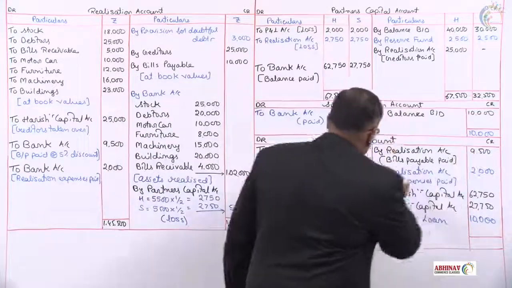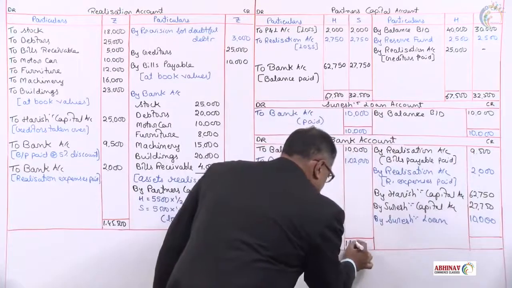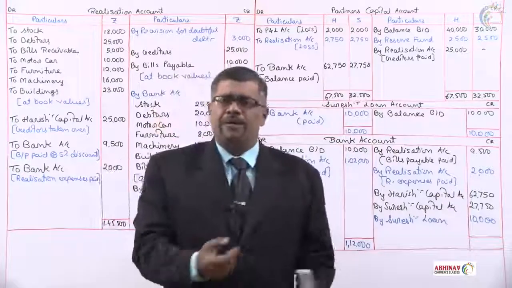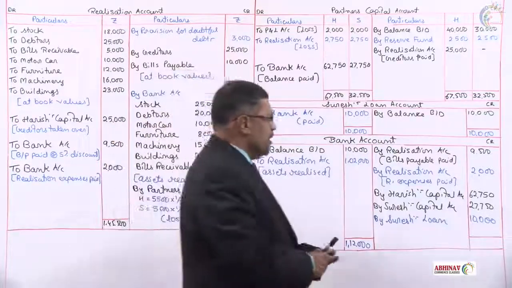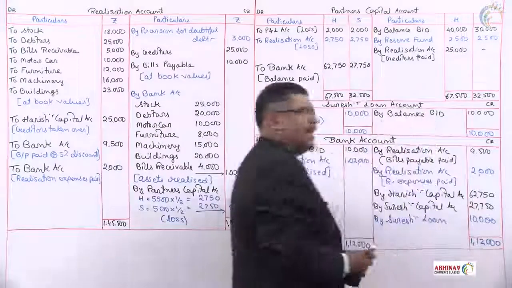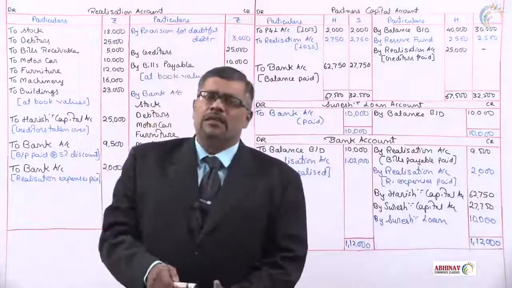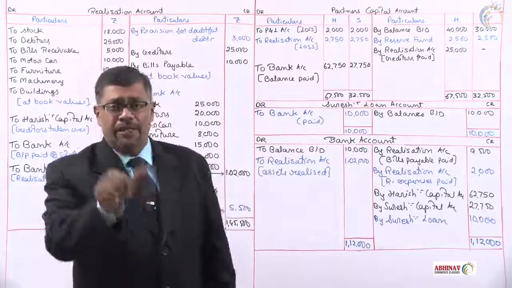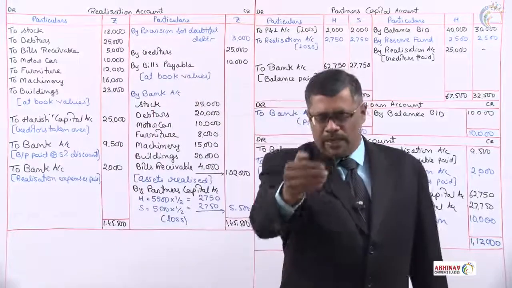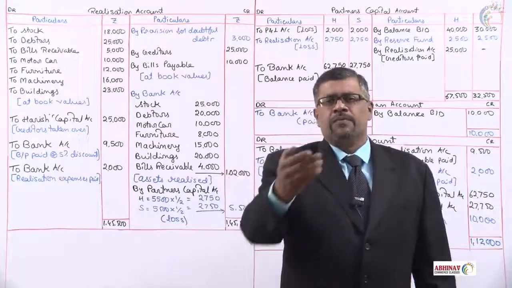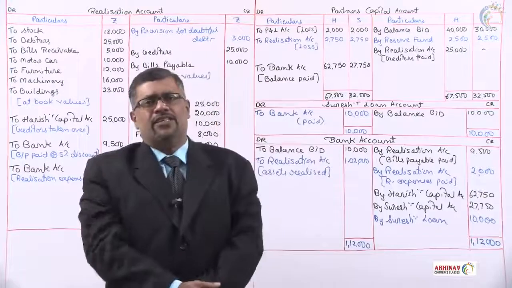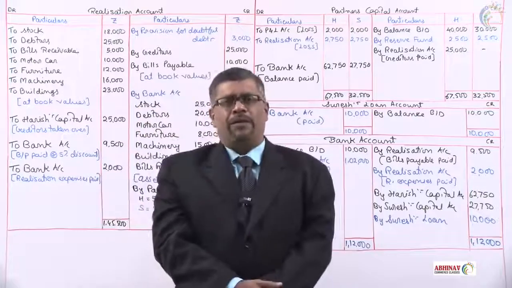Your bank account should tally. The total here on the debit is 1,12,000. That means 1,12,000 is the available cash. Payments should be 1,12,000. When you total this, the payments will come to 1,12,000. That's all. This is how we do the problems on realization. I repeat, the entries, remember, first assets at book value, liabilities at book value. Then we'll start with the adjustments. In this session, we have solved problem number 2 on dissolution. In the next session, we'll take up problem number 3. Thank you.